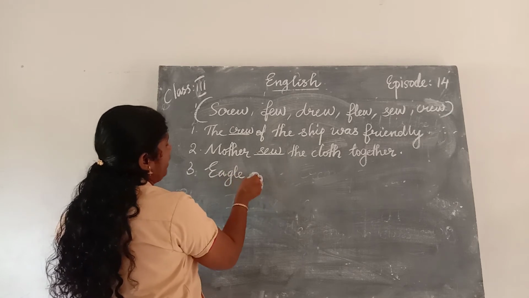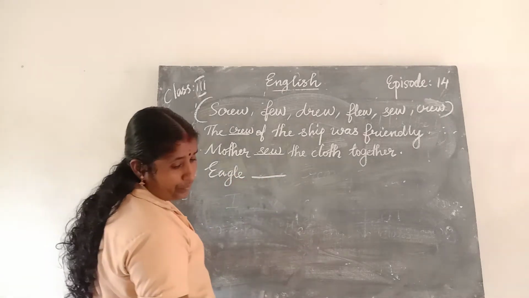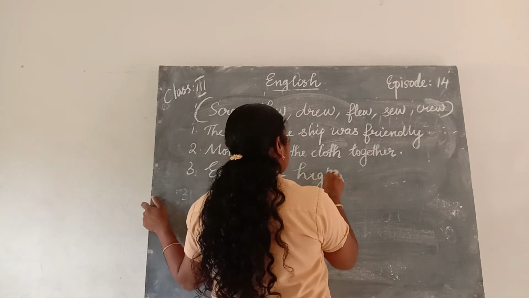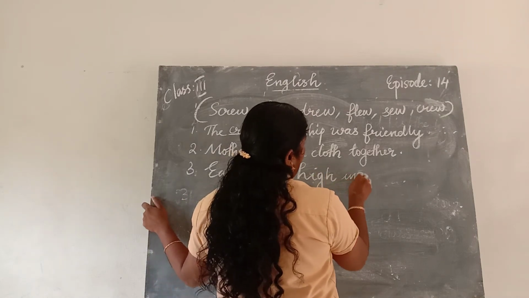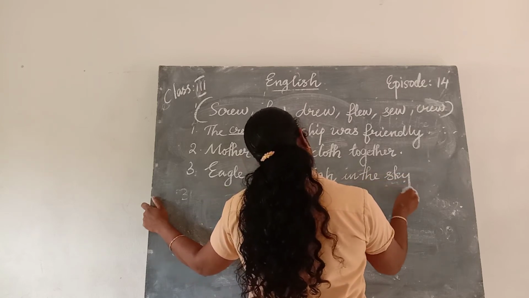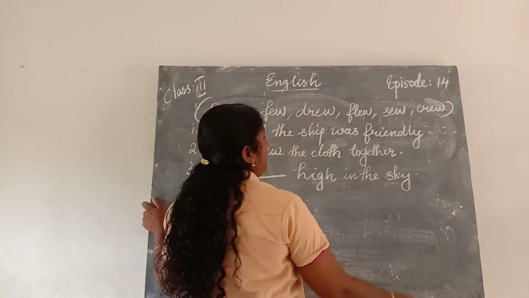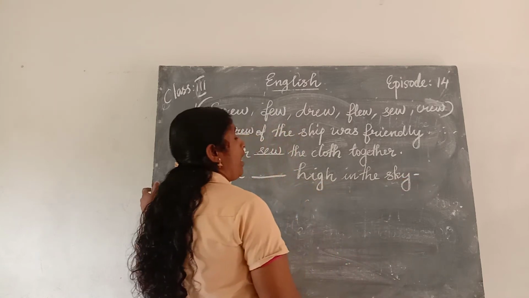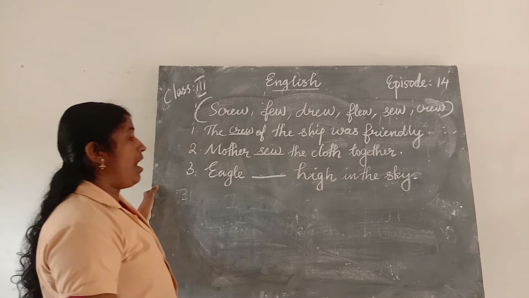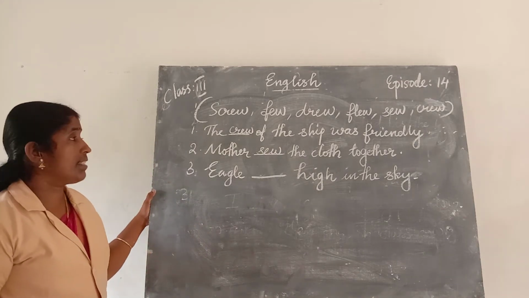E-A-G-L-E. Eagle dash high in the sky. Eagle dash high in the sky. This is a full stop.